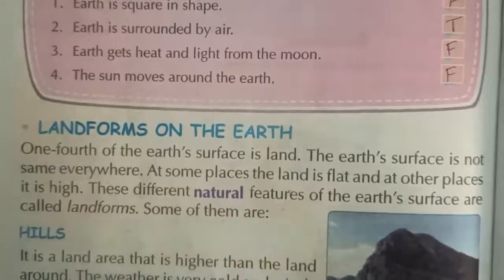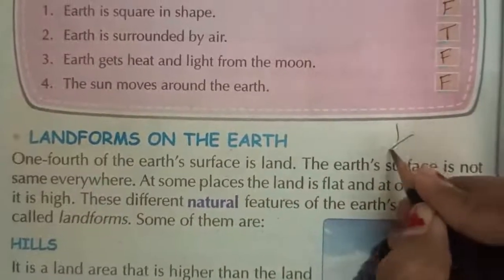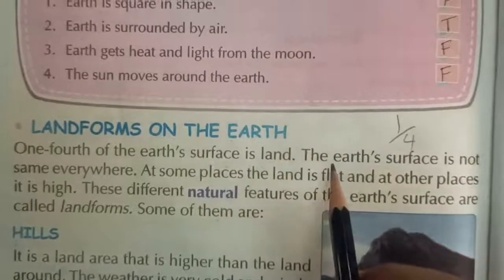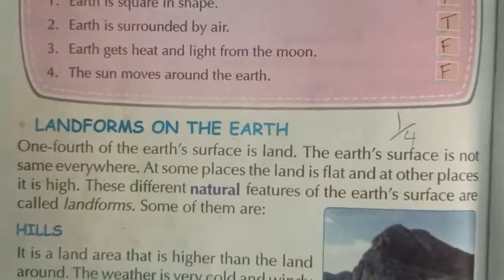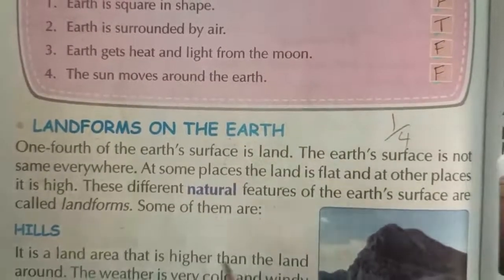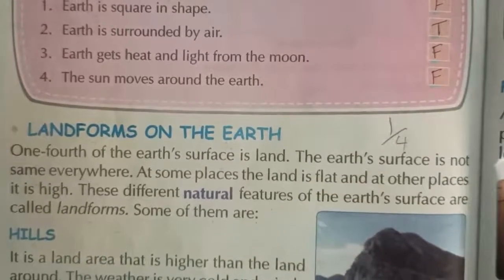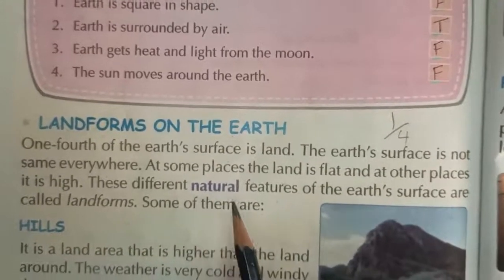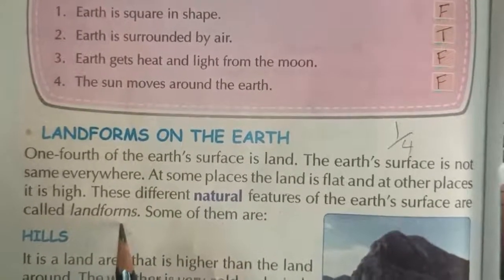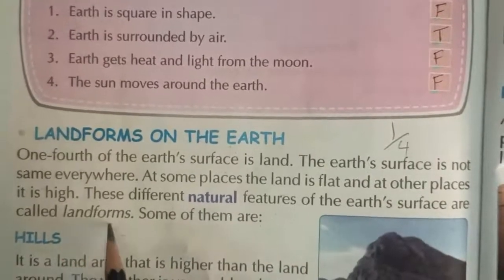So what do they tell? We know that one-fourth of our Earth's surface is land. So the Earth's surface is not the same everywhere. Some places are high, some places are flat. These different natural features, because these features are made naturally, are called landforms.